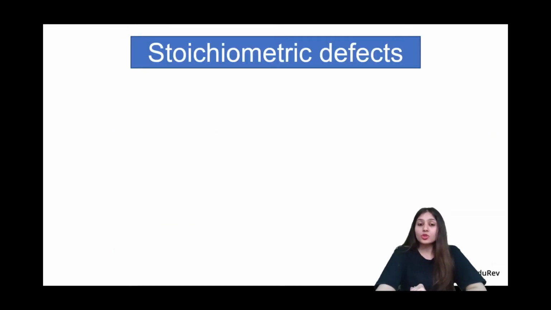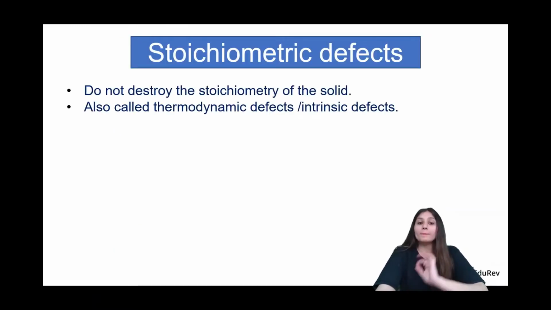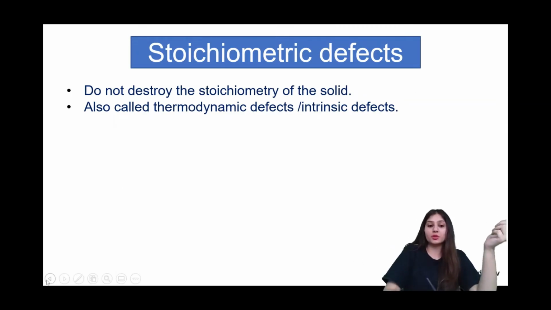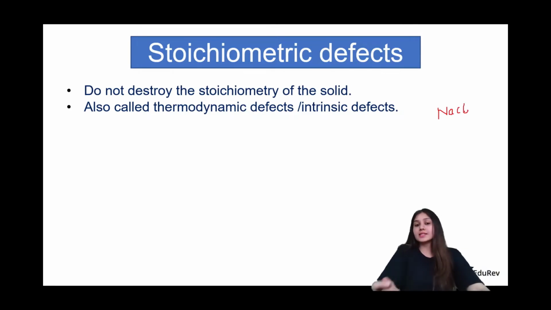If we talk about the stoichiometric defects, these will not destroy the stoichiometry of the solid. Now, what is stoichiometry? If I write NaCl, which is salt, it means for every 1 sodium ion, there should be 1 chloride ion. This is the stoichiometry of this NaCl solid. But if there are fewer sodium ions present or a higher amount of sodium ions present for 1 chloride ion, that is going to be a wrong stoichiometry. So these defects will not play with the stoichiometry, and they are also called thermodynamic defects or intrinsic defects.